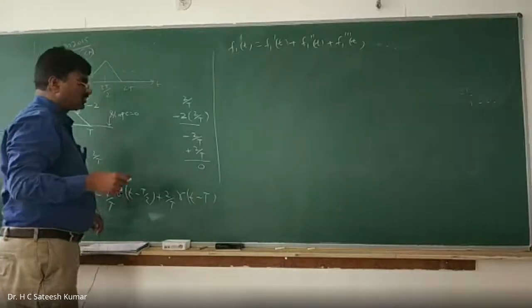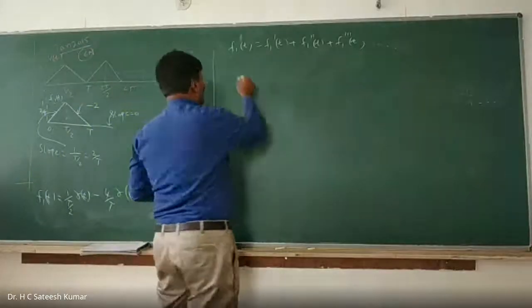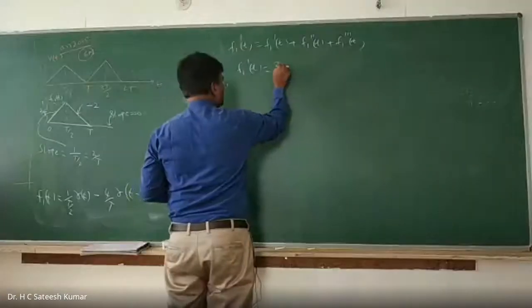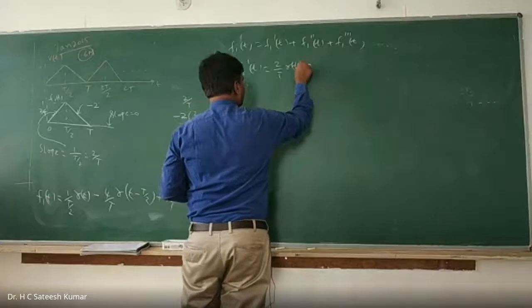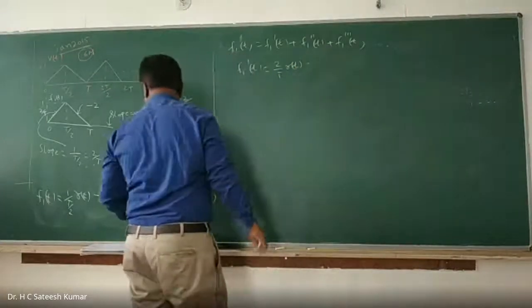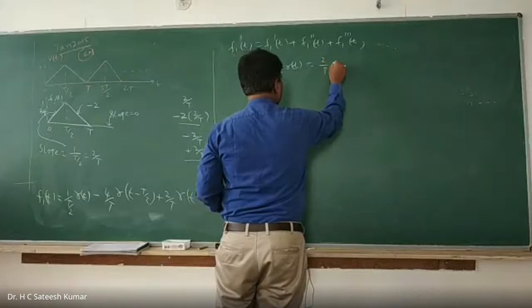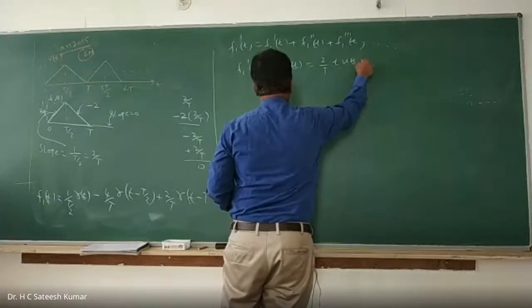So f1 dash of t is equal to 2 by T into r of t, which is nothing but equal to 2 by T into u of t.